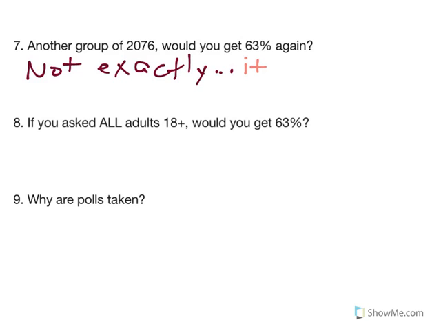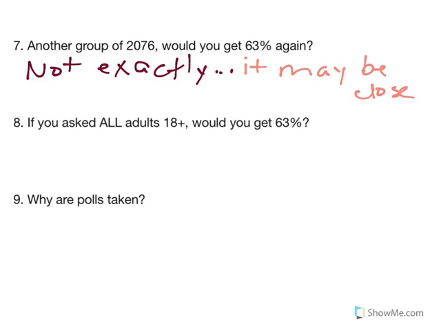But I would say it may be close. It's not going to be exactly 63%, but it might be 65, it might be 62, it might be 61.25. So it's probably going to be around that, but it's really hard to land exactly on the same thing.